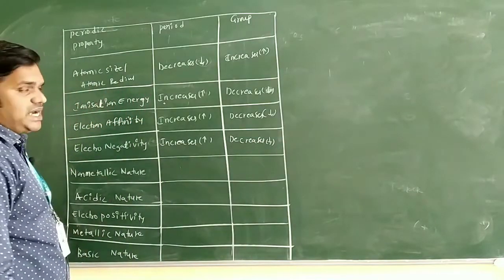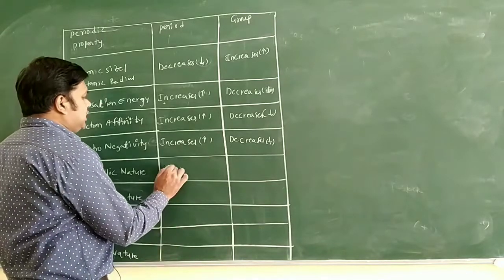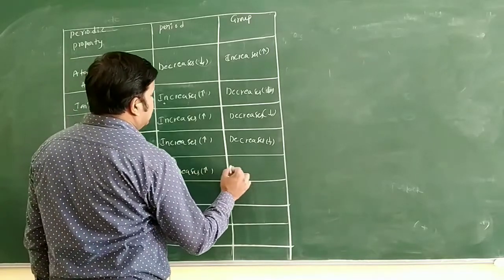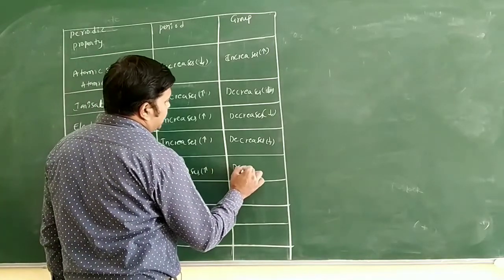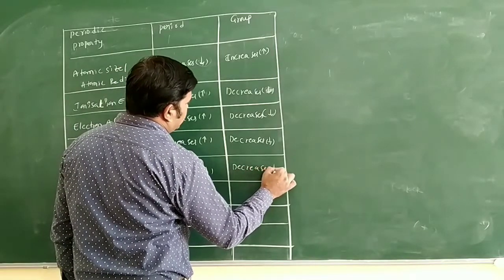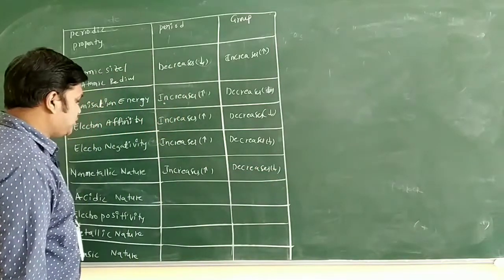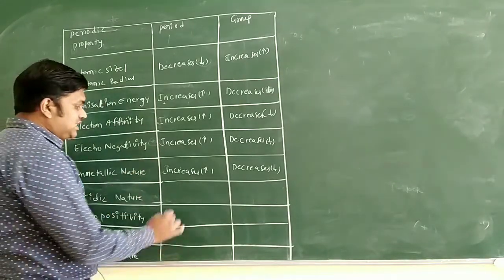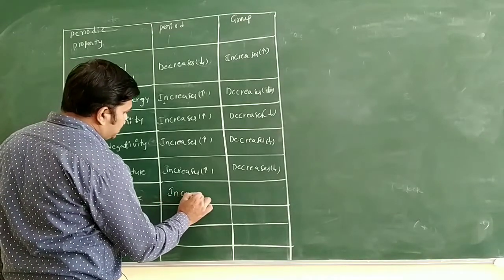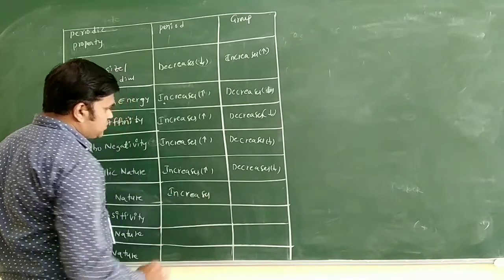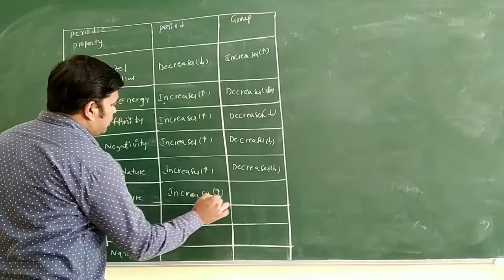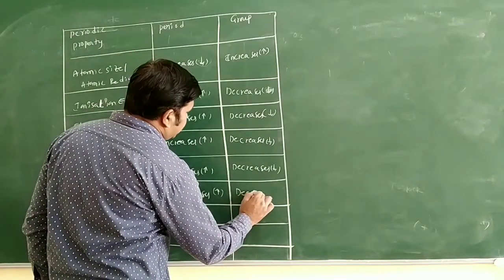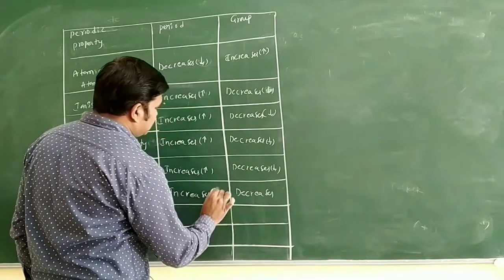Come to non-metallic nature. You know electronegativity is directly proportional to non-metallic nature. So non-metallic nature increases in a period and decreases in a group only. Now come to the next one, acidic nature. Electronegativity increases, non-metallic nature increases, so acidic nature increases only in a period. Clear? In a group, acidic nature decreases.